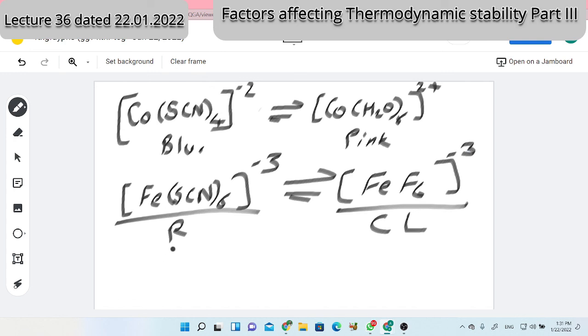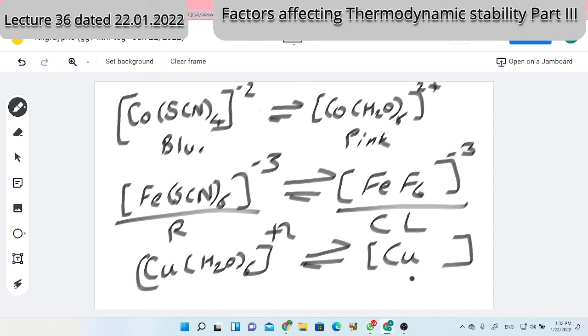That's a copper complex. Which copper complex was there? See, the blue color was there. The aqua complex, Cu(H2O)6 plus 2. Now at least this you answer. Which was yellow in color? CuCl4 minus 2.